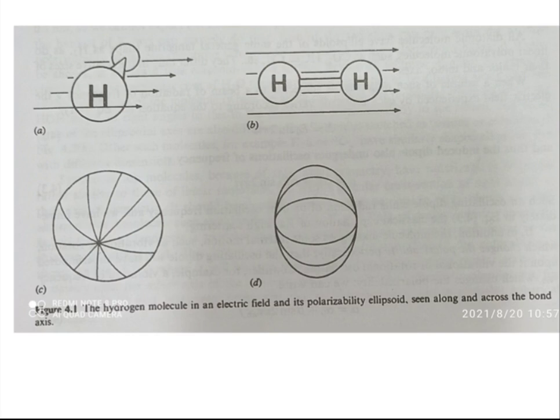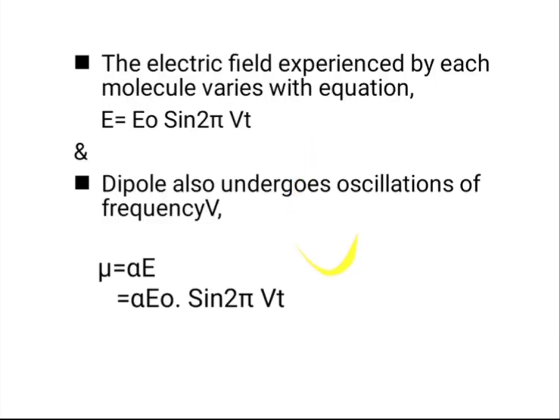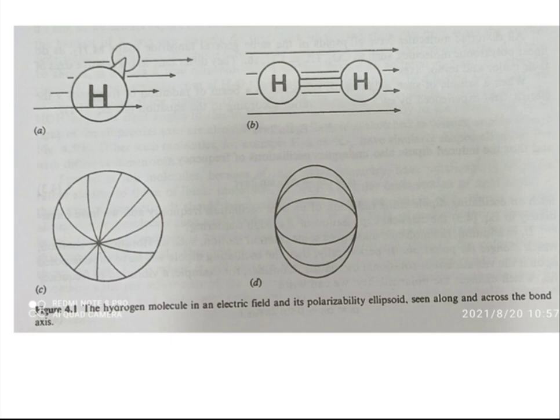Along and across the bond axis the polarizability will be observed. The ellipsoid structure will be like this. When there is a charge separation, there is a dipole, so we will observe such an electric field and polarizability ellipsoid for the H2 molecule.